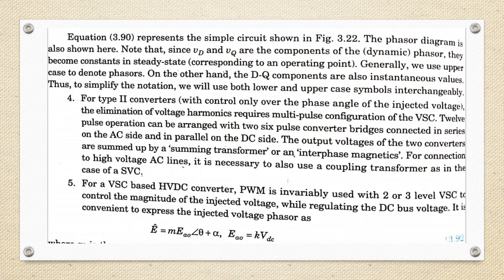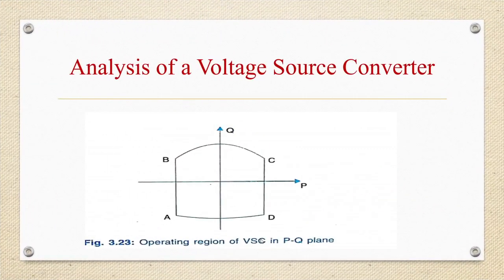Fifth point, for a VSC based HVDC converter, PWM is invariably used with 2 or 3 level VSC to control the magnitude of the injected voltage while regulating the DC bus voltage. It is convenient to express the injected voltage phasor as E is equal to M EA0 angle (theta plus alpha), EA0 is K VDC, where M is the normalized modulation index and M equal to 1 indicates square wave operation. For a 3 level or 12 pulse converter, K equal to 2 root 6 by pi.